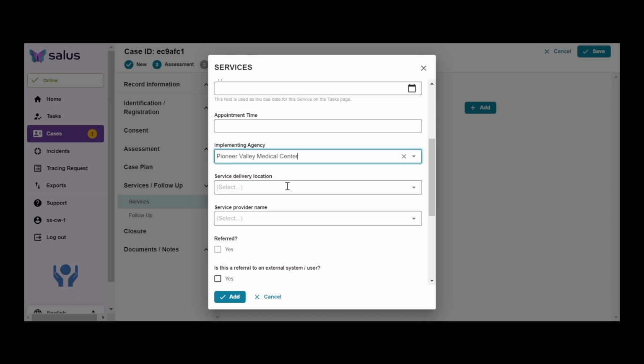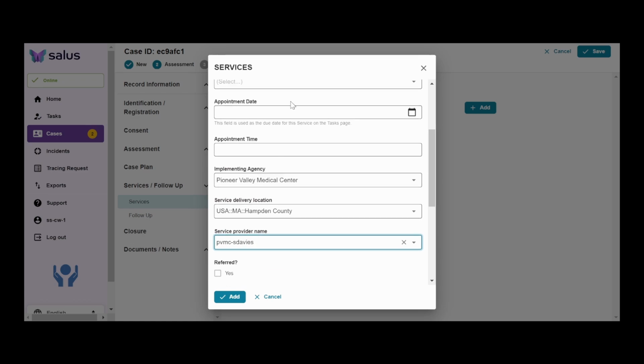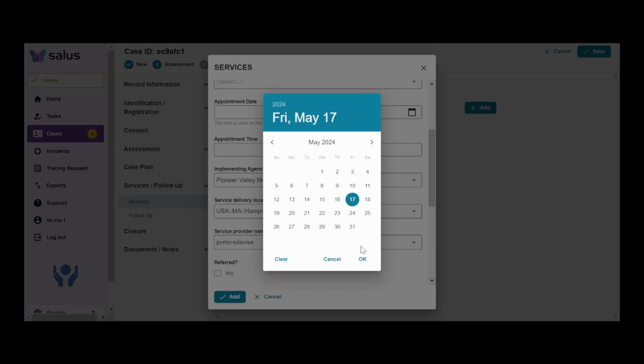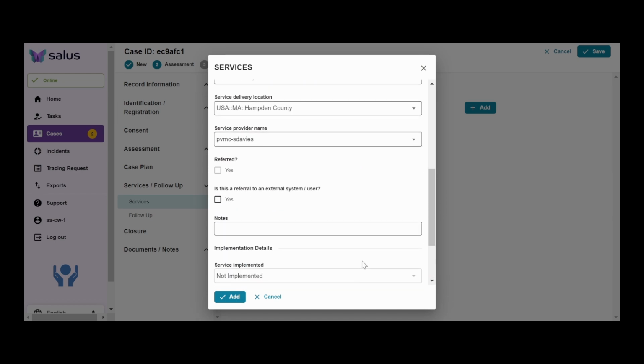Next, I'm going to specify where this service is taking place so that we can find nearby providers. Now, when I click into the service provider name field, I can choose the system user who will provide the service. I can also set an appointment date for the service. This will set a task due date to remind me later that this service needs to be completed.